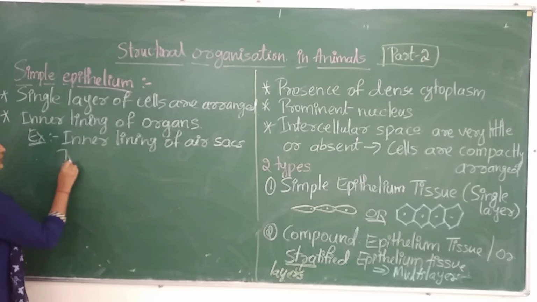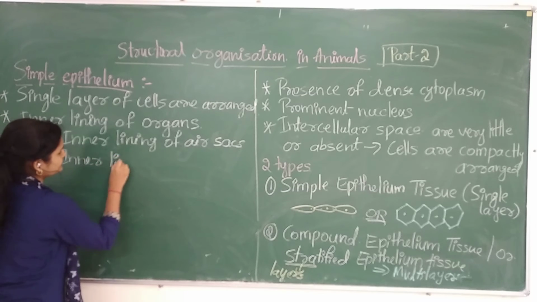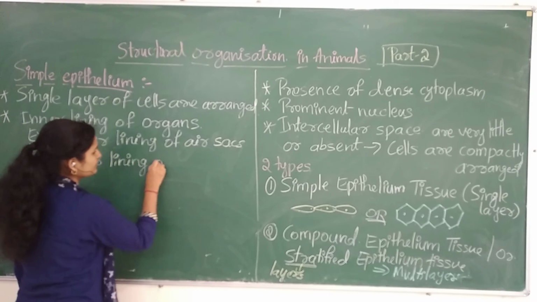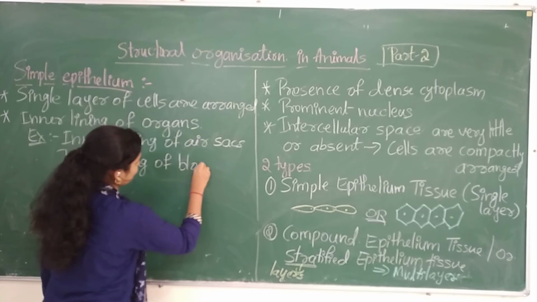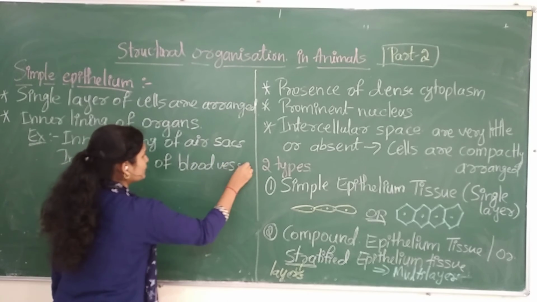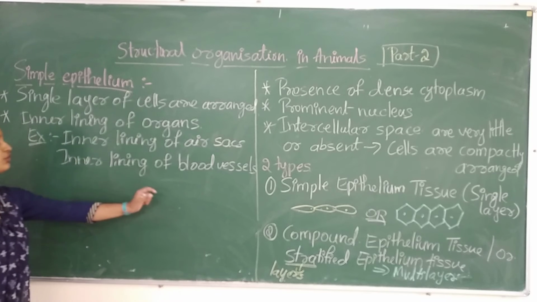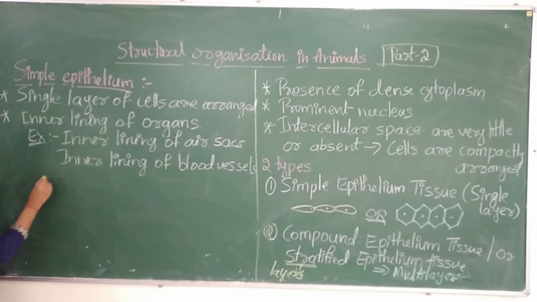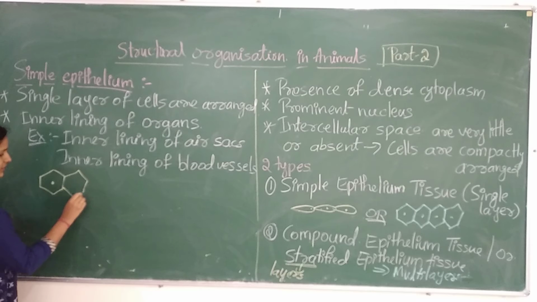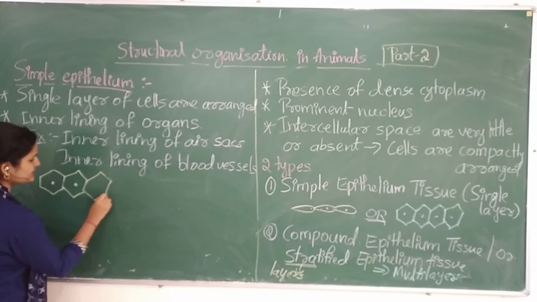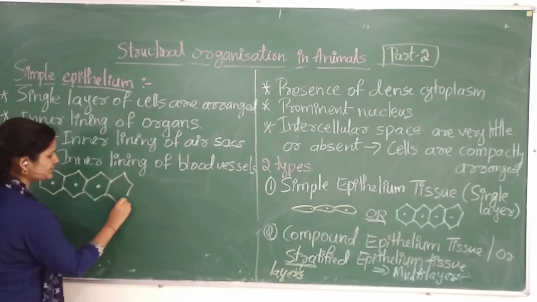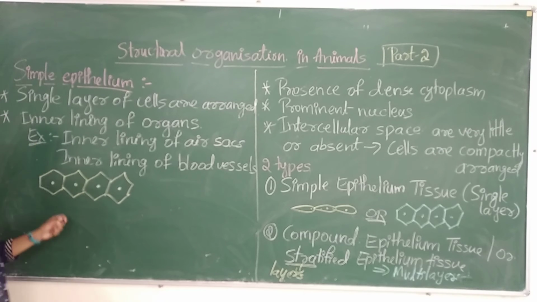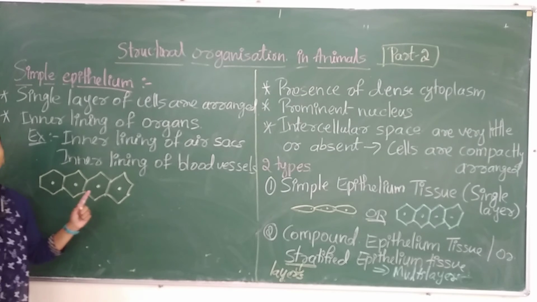So in the inner lining of the blood vessels too, the simple epithelium cells are arranged like this, and that single layer of cells we call simple epithelium.